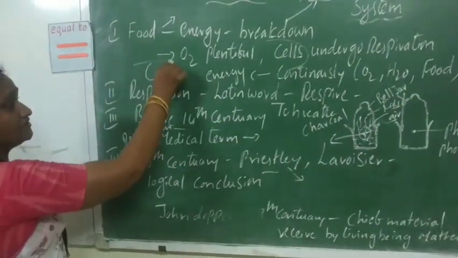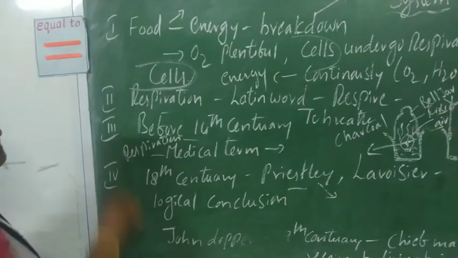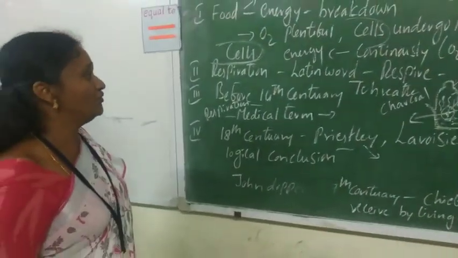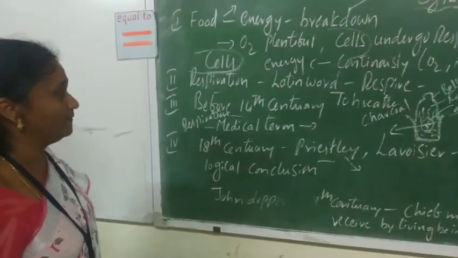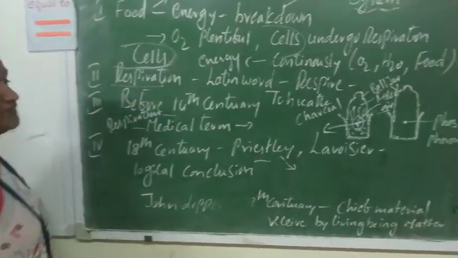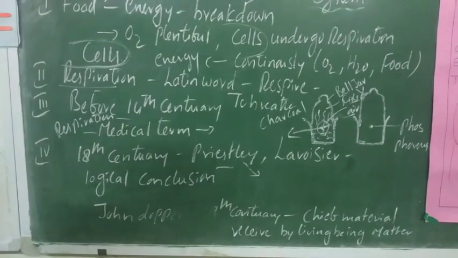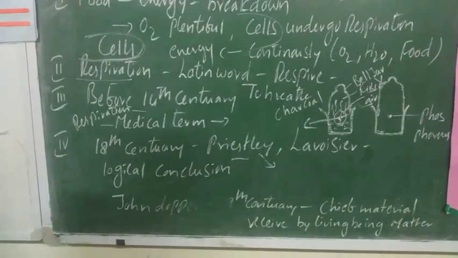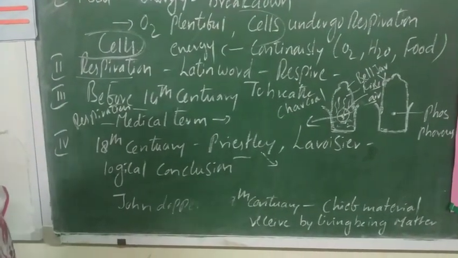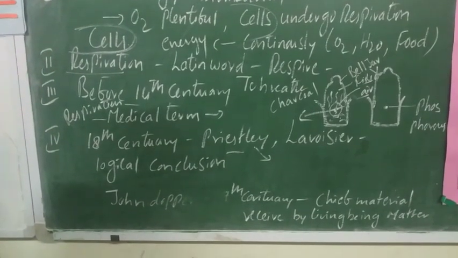That is, oxidation of food material occurs in the cells, hence respiration in human beings is called cellular respiration. The word respiration has come from the Latin word respire, which is nothing but to breathe, which includes the chain of processes from inhalation to use of oxygen in the cells.